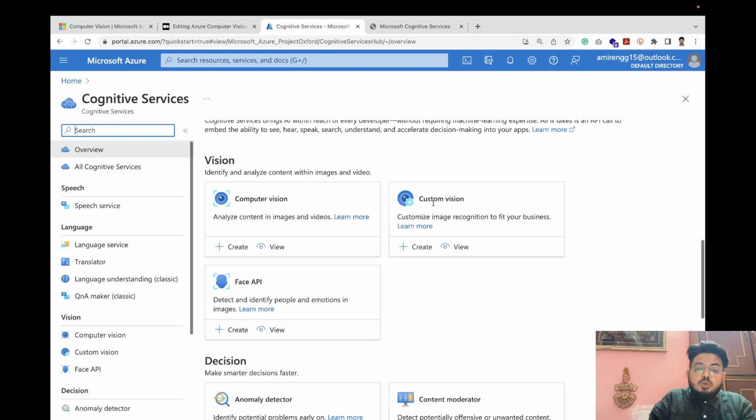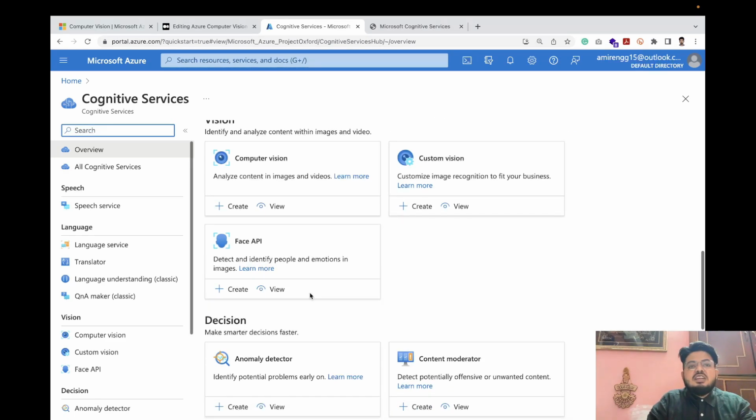We can customize a model in more detail using Custom Vision. Then there is a Face API. We see in our iPhone and Android phone, we have face unlock. So we have a Face API over here. It can detect from the face, for security, if you want to unlock a phone. It has become common in the past 3 to 5 years, unlocking a phone using a face. So Face API helps like this.